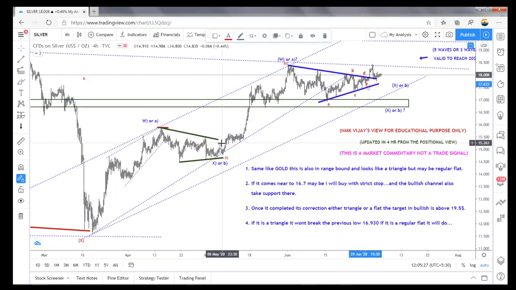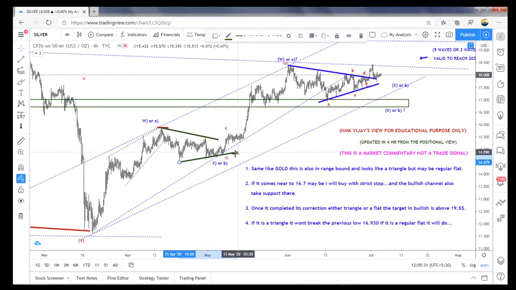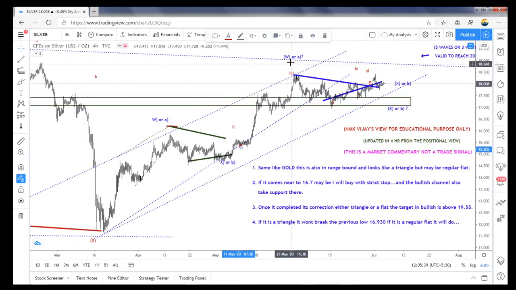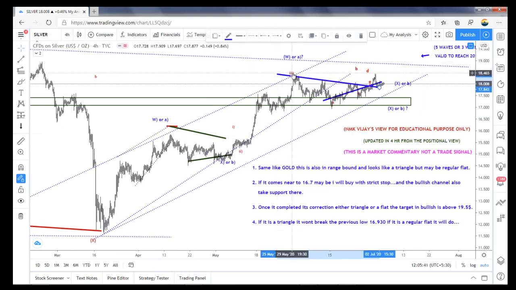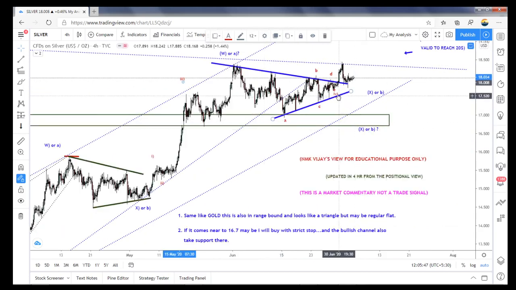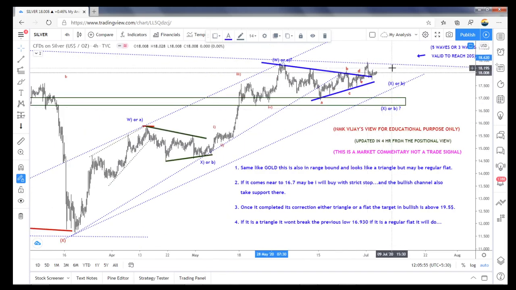Or in the past what I did is, it could be a wave 1. So wave 2 ended here, 1, 2, 3, 4, 5. So if it is like that, 3 and 4 ended here, the fifth wave means I'm still expecting 19200 has to be reached.